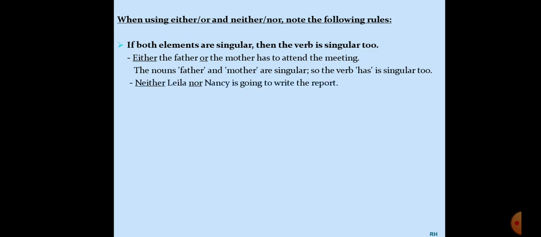Remember that. Same way, neither Leela, you can pronounce the proper noun the way you want. Neither Leela nor Nancy is going to write the report. Now, none of them, like both the possibilities won't work out. Nancy doesn't want to write, and Leela also doesn't want to write. So none of them is going to write the report. So we write neither before the first possibility, then nor before the second possibility, right? So neither Leela nor Nancy.